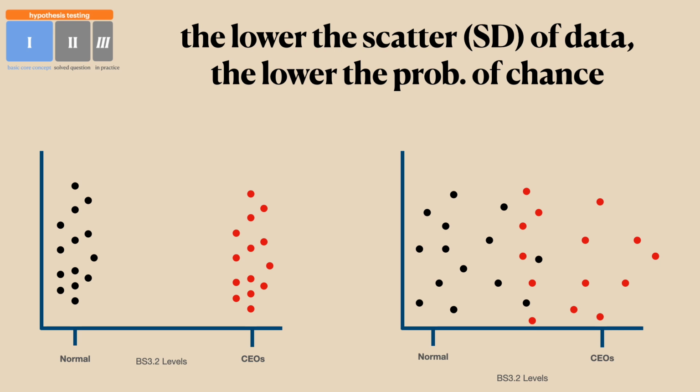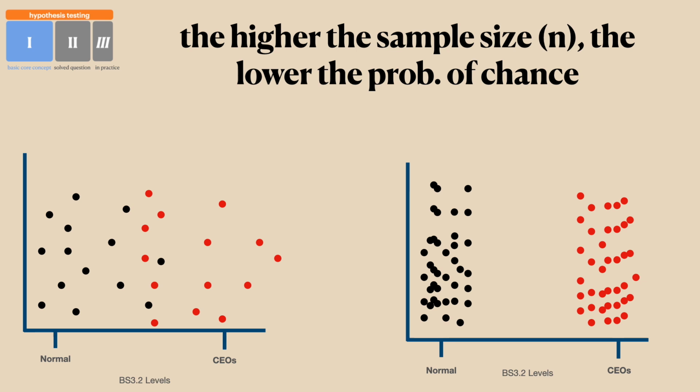The lower the scatter, the more clustered those data are around that mean, around that measure of central tendency, the lower the probability of it being due to chance. And finally, the higher the sample size, again, the lower the probability of chance. The more data entries you have, the more confident you can be that what we are seeing is due to the true effect and not due to it being just random chance alone.